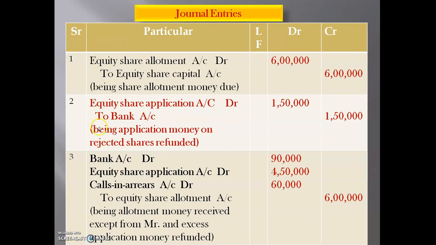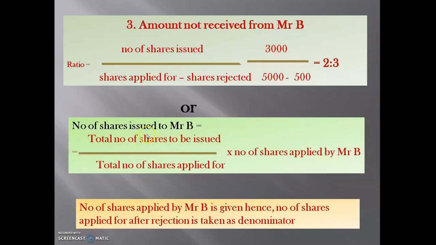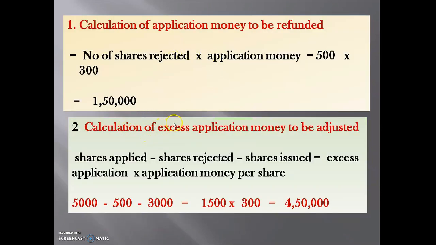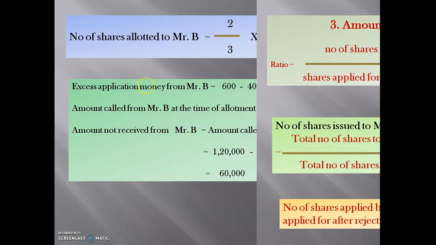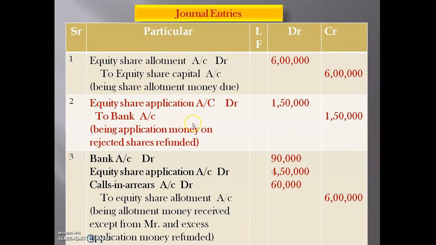The next one is the rejection entry, that is equity share application account debit to bank account. See here working note number 1, that is calculation of application money to be refunded. The amount is 1,50,000, means this 1,50,000 the company is going to refund. That amount we have to take here in both columns, in debit column 1,50,000 and in credit column 1,50,000, being application money on rejected shares refunded.